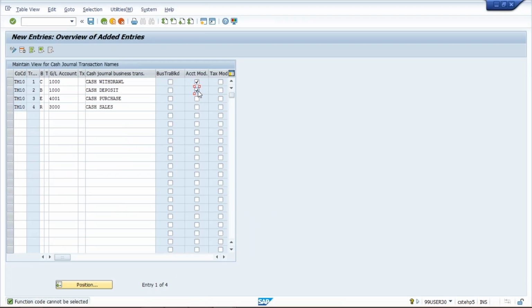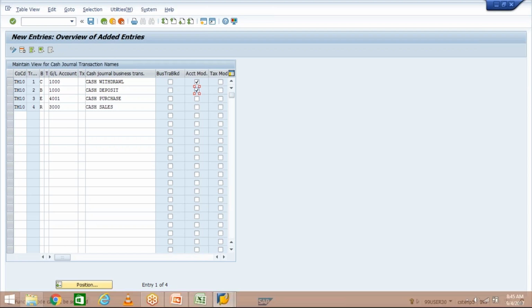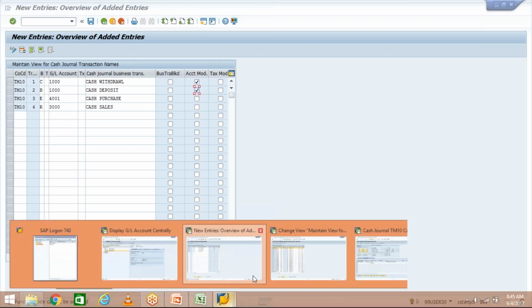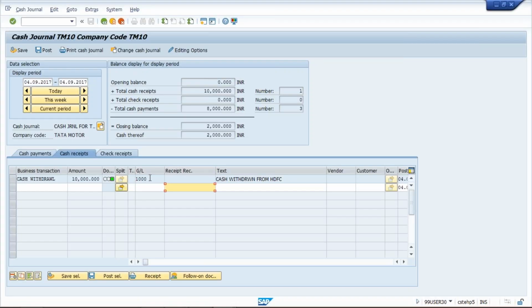So generally there may be chances that whenever we are going to deposit the amount, we need to edit the GL account, because sometimes a deposit can happen in the HDFC Bank account, sometimes a deposit can happen in ICICI. Sometimes a withdrawal can happen from the HDFC Bank account, sometimes a withdrawal can happen from ICICI Bank.